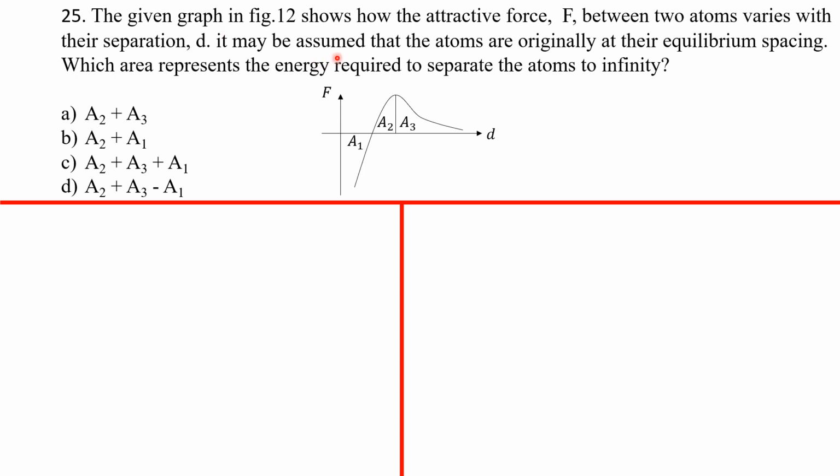The given graph in figure 12 shows how the attractive force F between two atoms varies with their separation D. It may be assumed that the atoms are originally at their equilibrium spacing. Which area represents the energy required to separate the atoms to infinity?